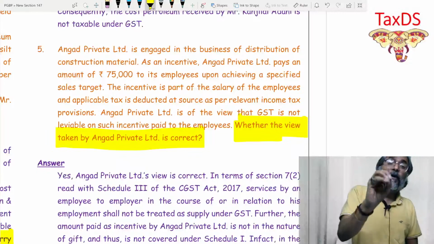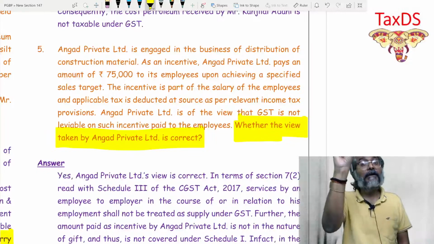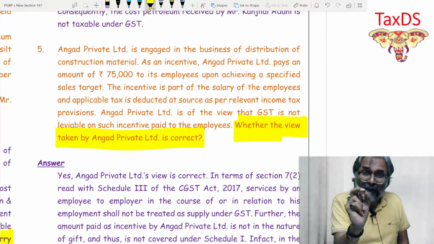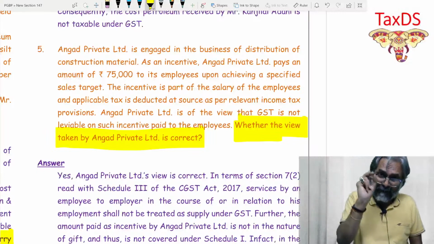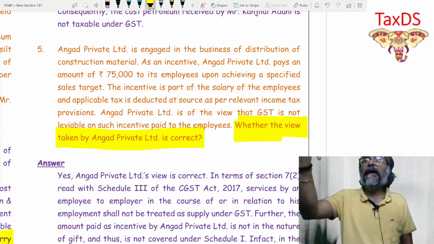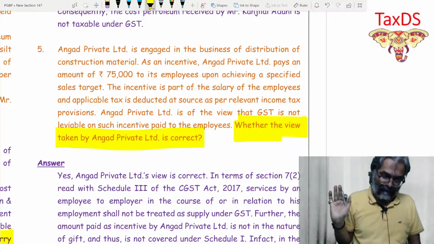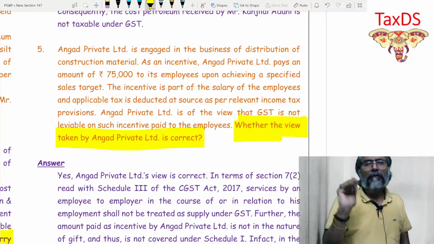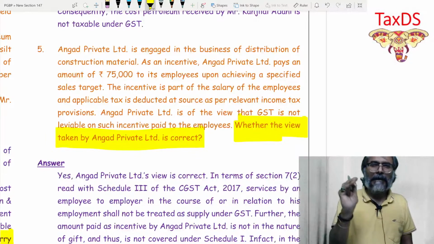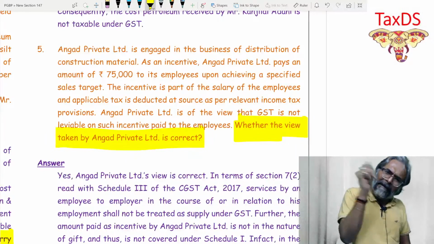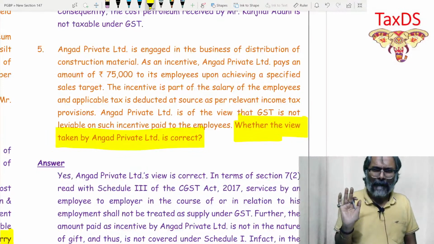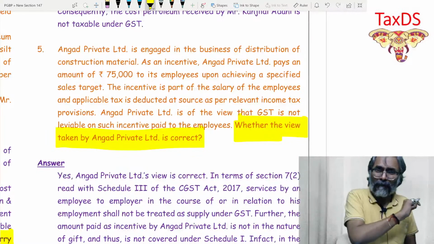if that is what they feed as the final question, then the first line of your answer has to be: yes, the view taken by Angad is correct in law, or incorrect in law as the case may be in this context. This has to be first.